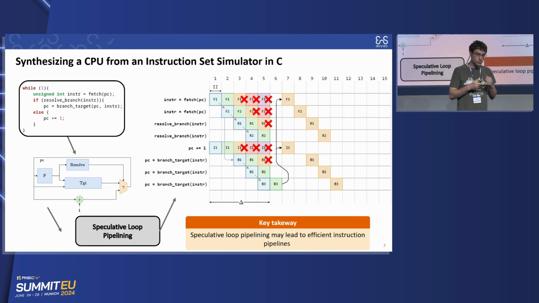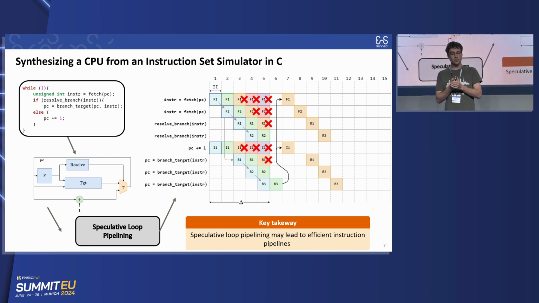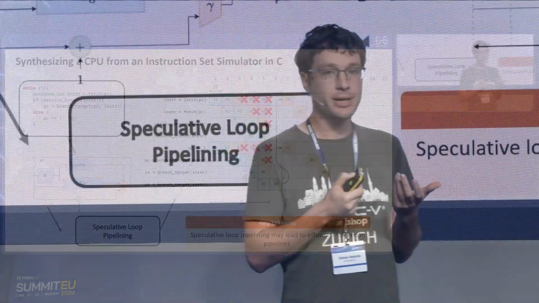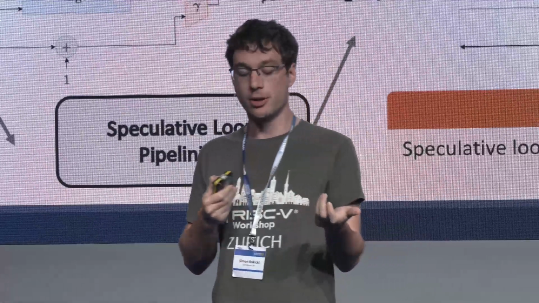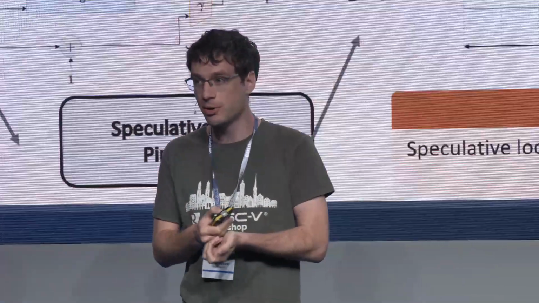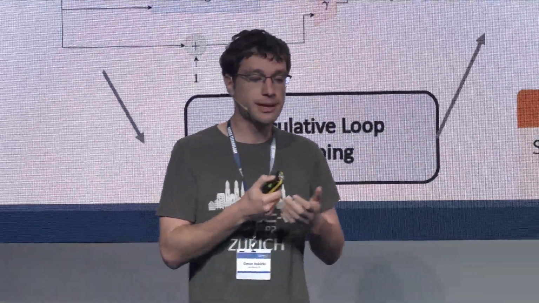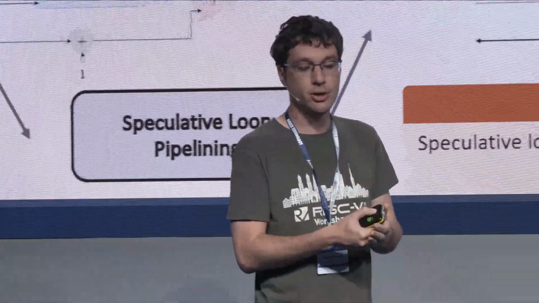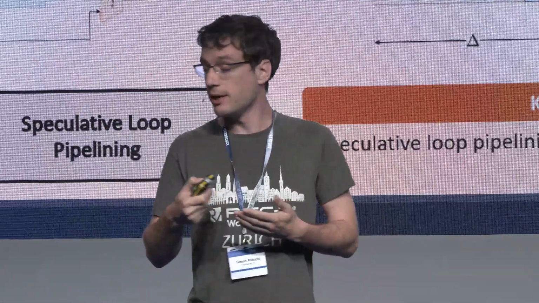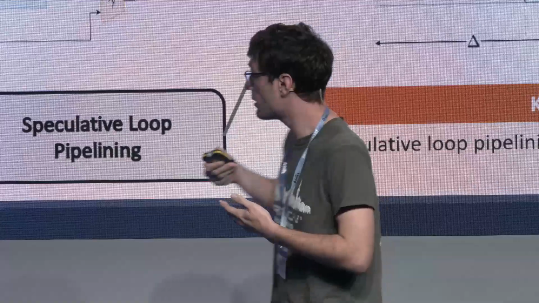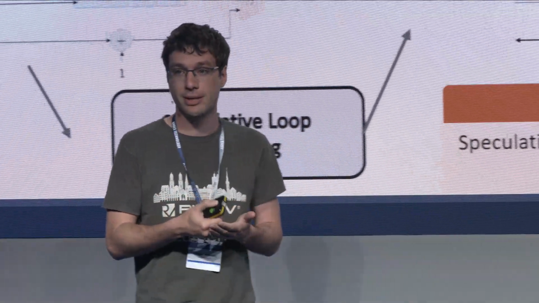So we've developed a transformation for HLS in Rennes, which is called speculative loop pipelining. The idea is to modify your internal representation such that you can speculate on the outcome of a multiplexer. So you can speculate that the next iteration will start with PC plus 1, and you can start executing the second iteration using PC plus 1. And here you can see that we start a new iteration, a new instruction, every cycle.